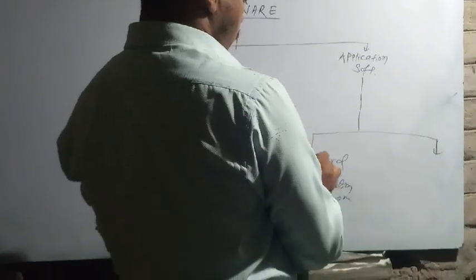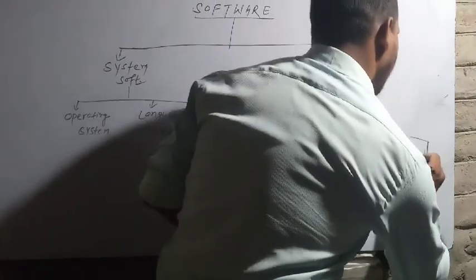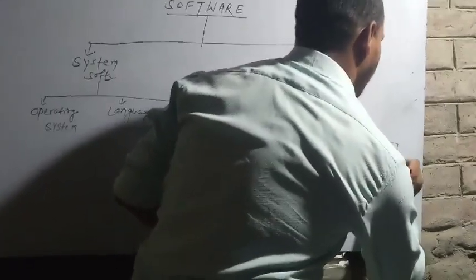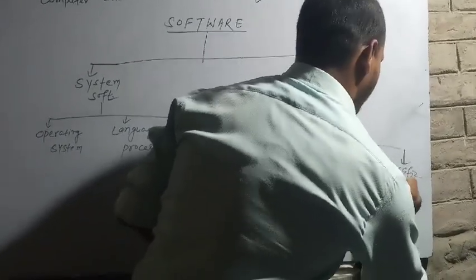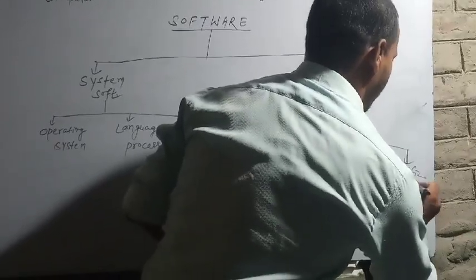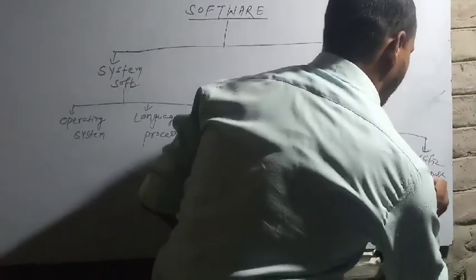First type is general purpose application software and second is specific purpose application software.